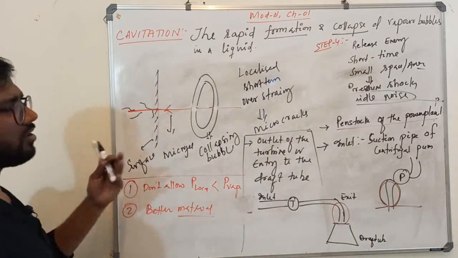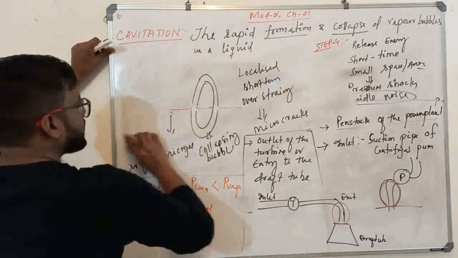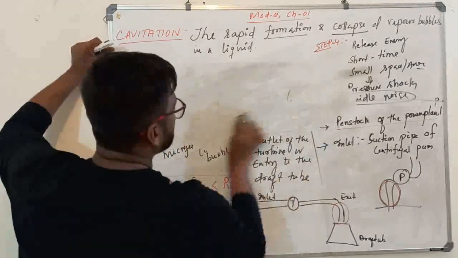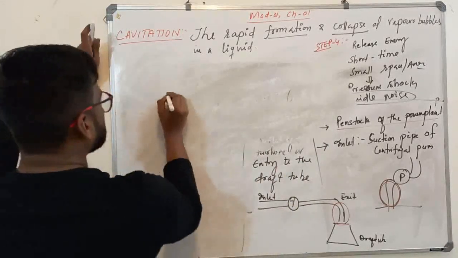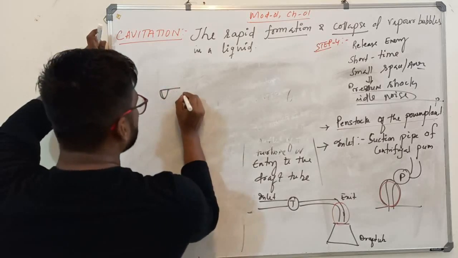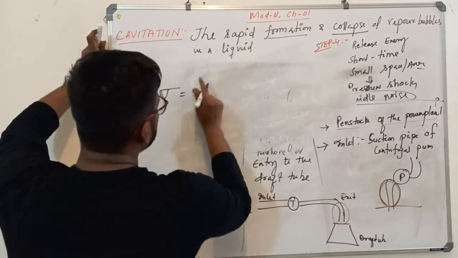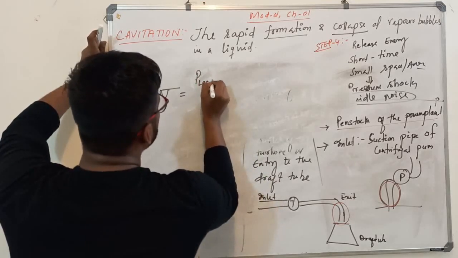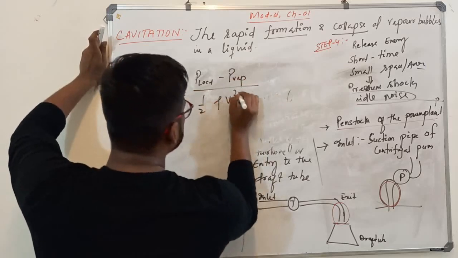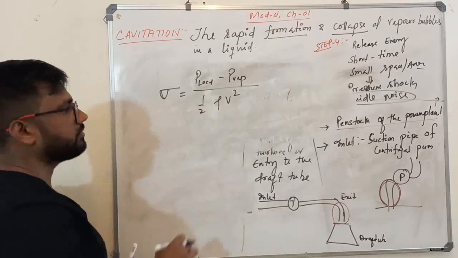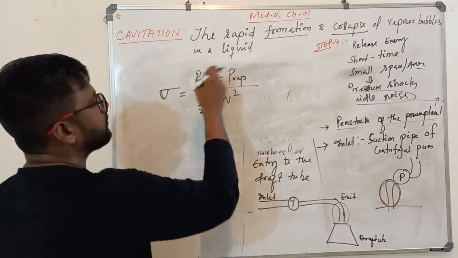Note it down. We are almost done. So the cavitation number sigma is equal to P local minus P vapor divided by half rho V square. V is the velocity of the fluid in that medium. Rho is the density of the fluid. P local is the local pressure. P vapor means vapor pressure of the liquid.